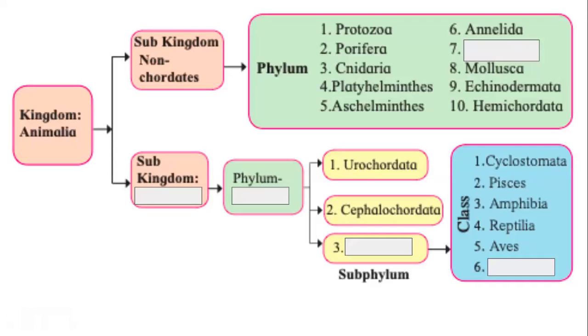5 kingdom. Remember, once again, here we are just looking at one kingdom, kingdom Animalia. But you also know, and you have studied last year about kingdom Plantae, about plants. So that was the other kingdom. So what are these 5 kingdoms? Where have they come from? Who brought this? The whole system is called 5-kingdom classification. Very non-creative name. There are 5 kingdoms, so the name is 5-kingdom classification.